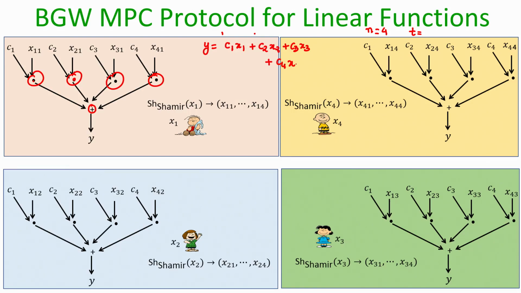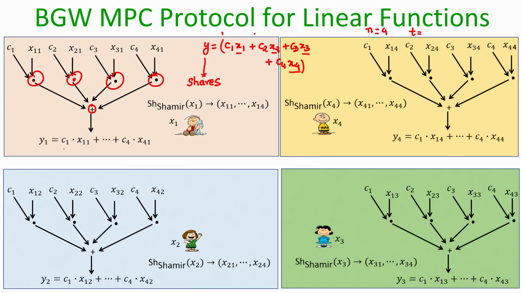This is the computation which parties want to securely compute. x1, x2, x3, x4, no one knows their values right now, they are collectively secret shared, and since this is a linear function of x1, x2, x3, x4, by the linearity property of Shamir secret sharing, if the same linear computation is performed on the shares of x1, x2, x3, x4, it will result in shares of y, and that is what the parties will do.